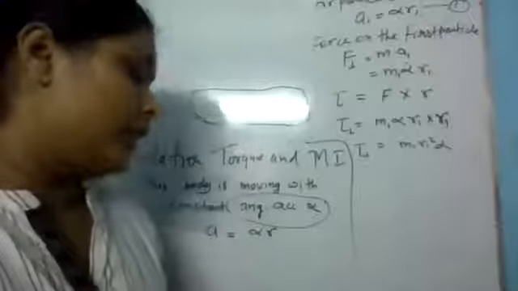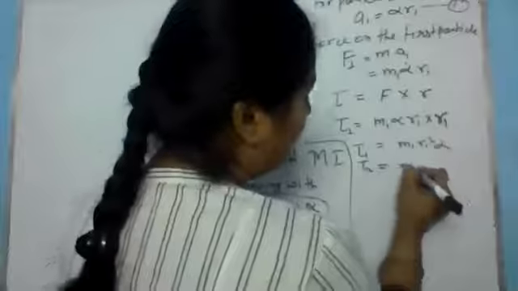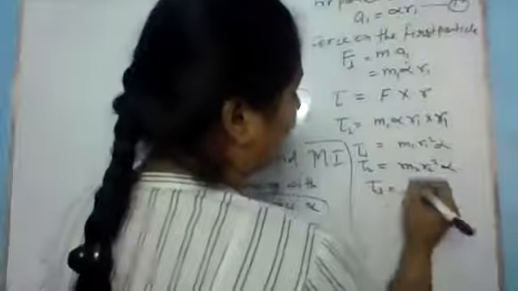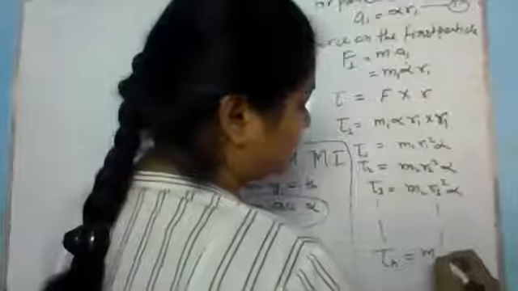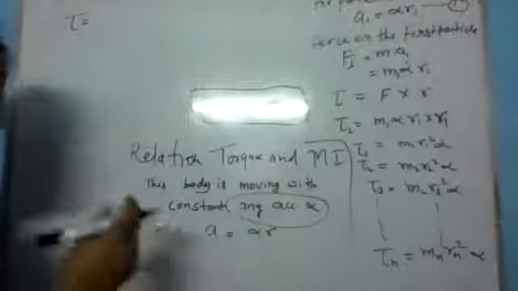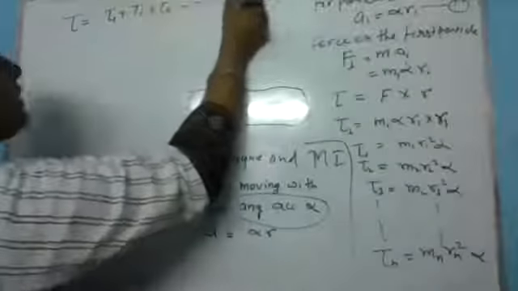Yes, ma'am. Okay. Now in the same way we can write tau 2 as m2 r2 square alpha, right? Tau 3 will be m3 r3 square alpha, and so on for n particles, up to mn rn square alpha. So the total torque applied on the body will be tau 1 plus tau 2 plus tau 3 and so on up to tau n.